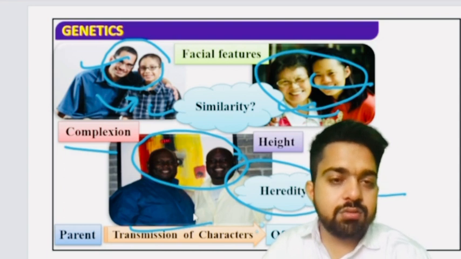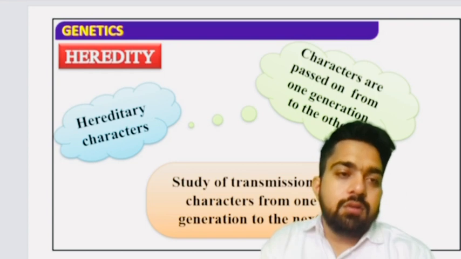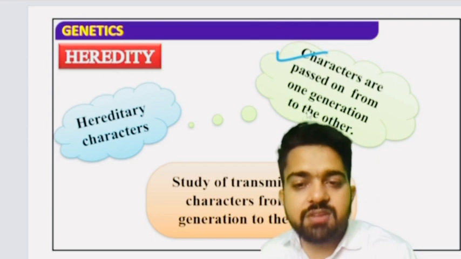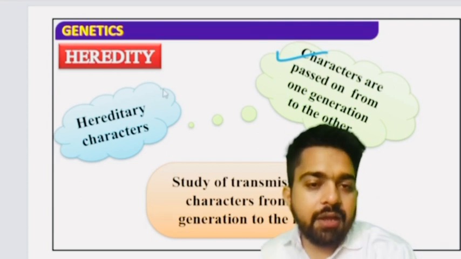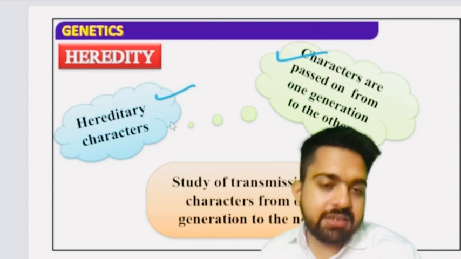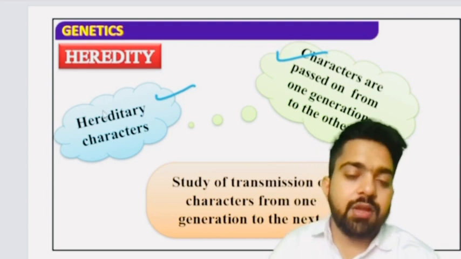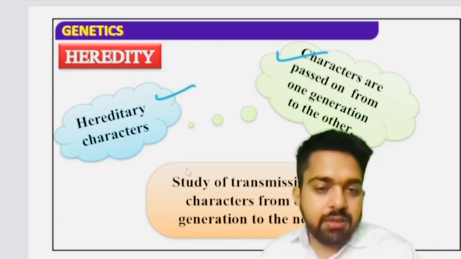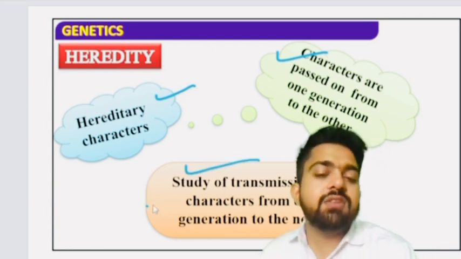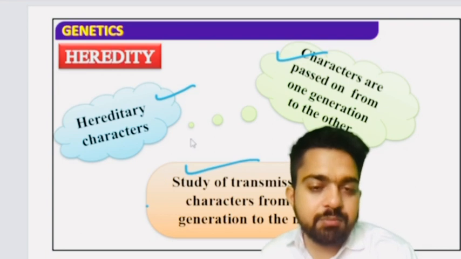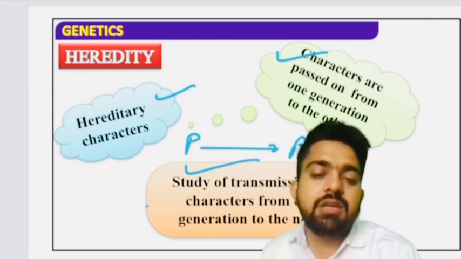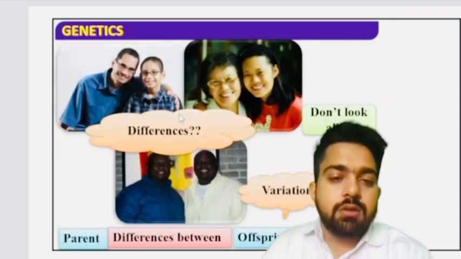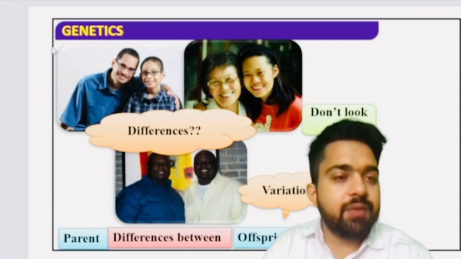Okay, so the next is heredity. Heredity is basically characters passed from one generation to the another, and hereditary characters are those characters which convey the information. जो hereditary characters होते हैं वो क्या करते हैं? वो information को convey करते हैं. The study of transmission of characters from one generation to the next generation, or you can say simply parents to progeny. This process is known as heredity. Clear to all?